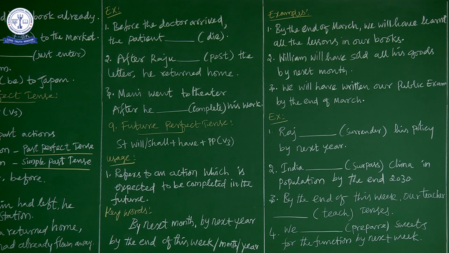What is the action to be completed? That all the goods will have been sold. Okay, so that is the future action expected to be completed. That is very important. Expected to happen is not that we have to use in simple future tense. Now when the action is expected to be completed, you have to go for future perfect tense.